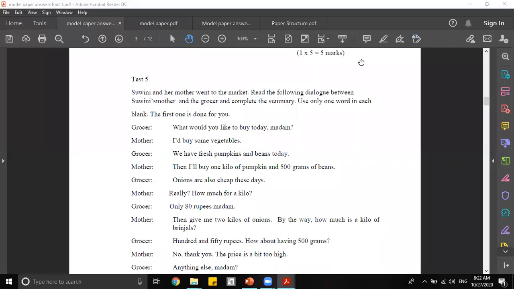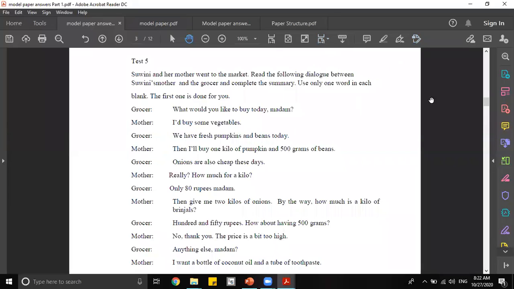Okay, let's move on to test number 5. So, first of all, I will read the question. Sweeney and her mother went to the market. Read the following dialogue between Sweeney's mother and the grocer and complete this summary. Use only one word in each blank. The first one is done for you.